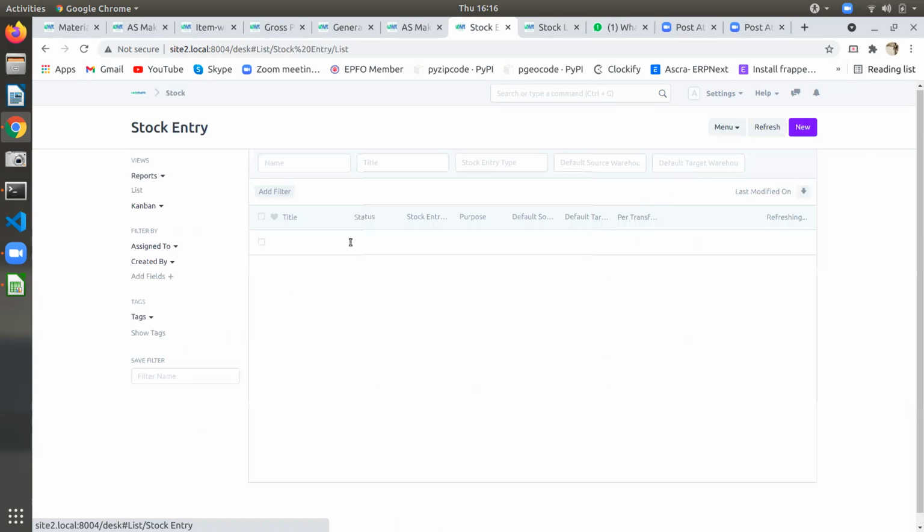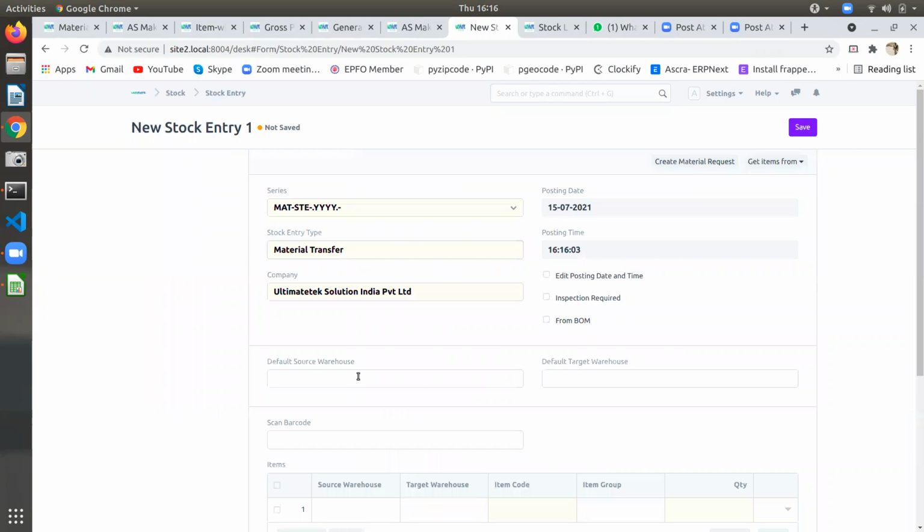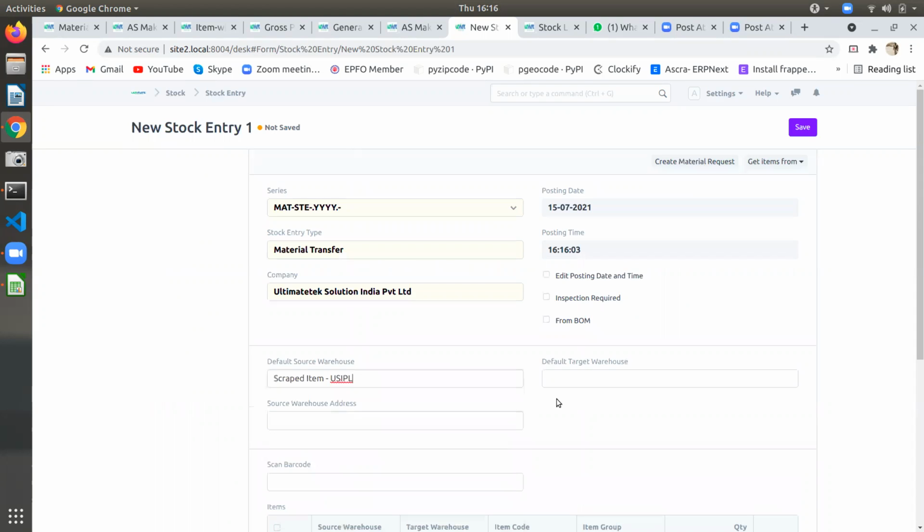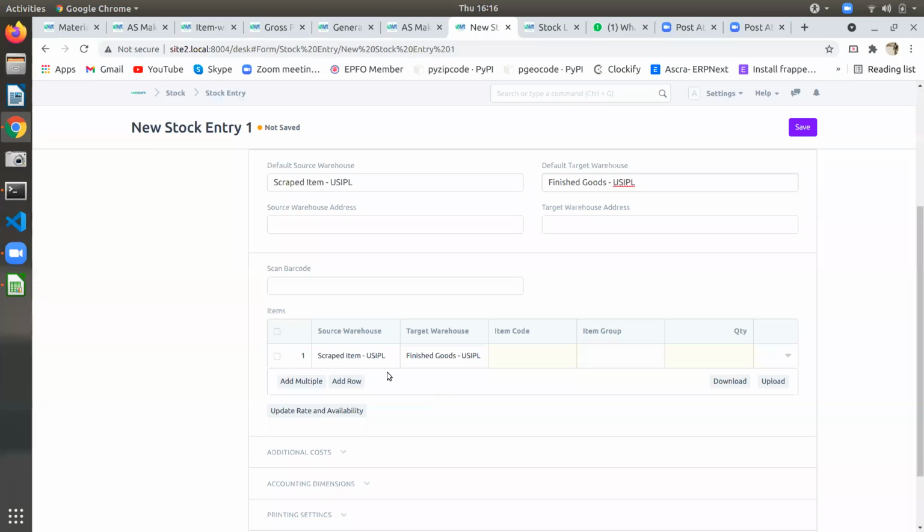Material transfer, if you see the material transfer from one warehouse to another warehouse, scrap to default MG. Now, if you want that way, he can do. Correct now, Sunil? Yes, sir. In case we want the rejected item reuse.